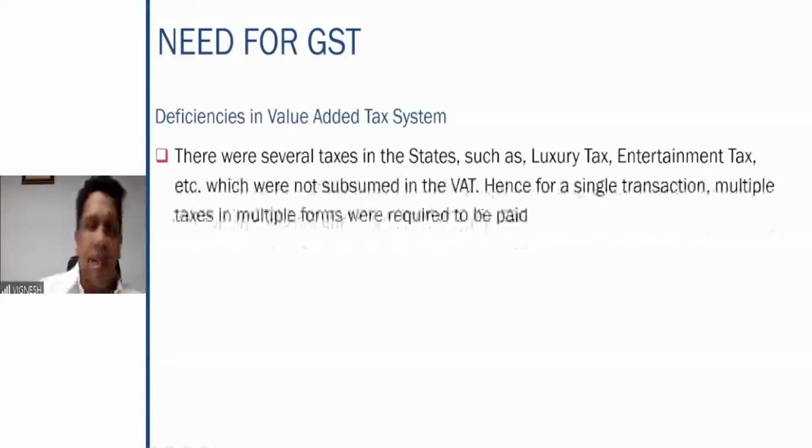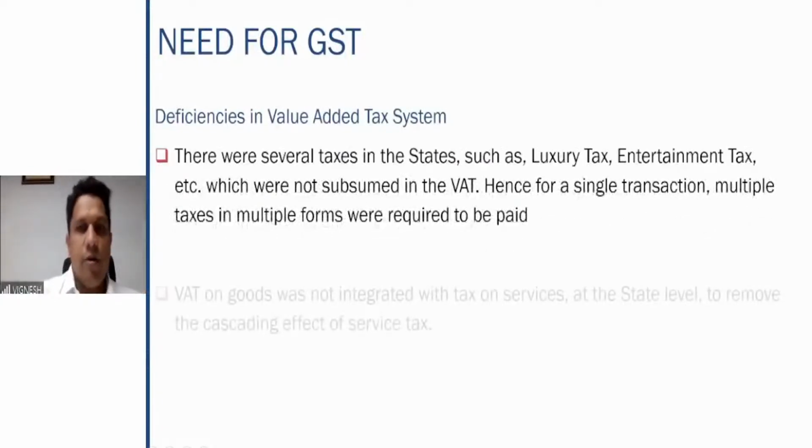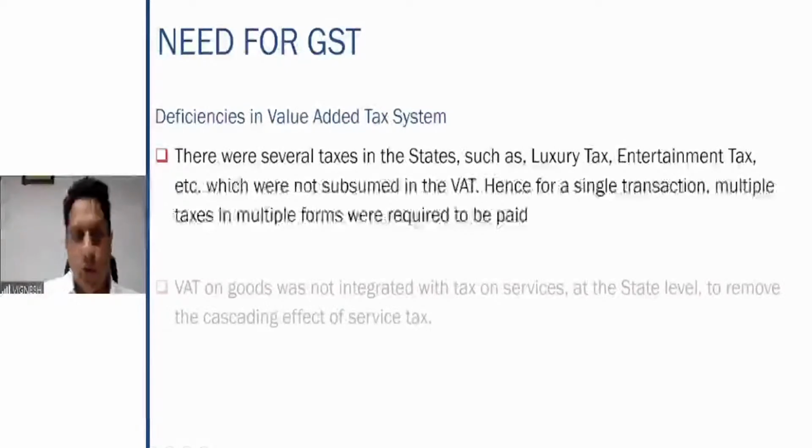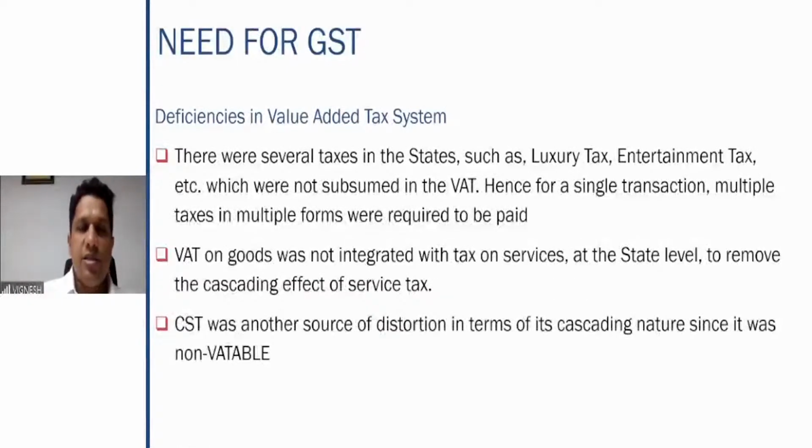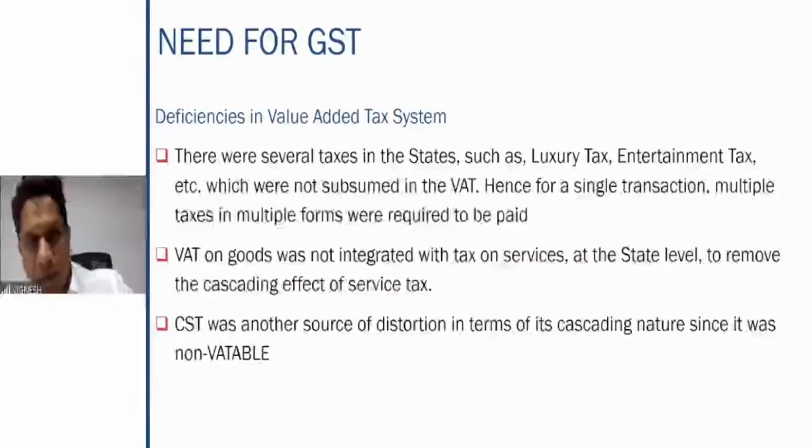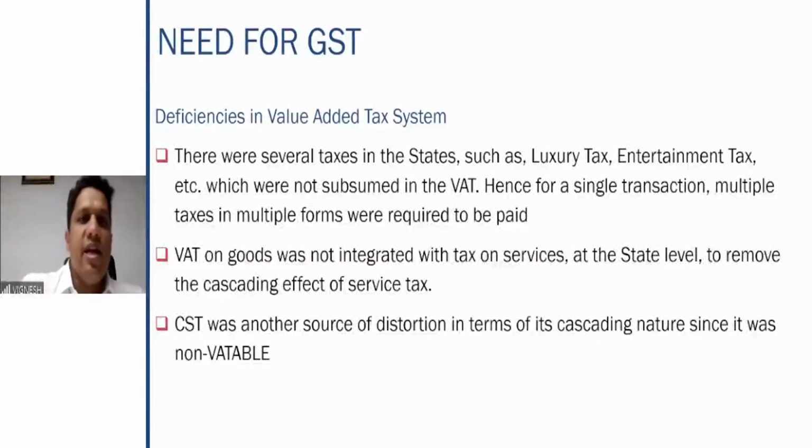Then CST also was another reason for this cascading nature to come. Why? Because CST was central sales tax. VAT used to be applicable on intrastate sale of goods. That is, if you are selling the goods within the state, VAT used to be applicable. If you are selling the goods outside the state, CST used to be applicable. So therefore, the credit of VAT what was paid, you will not get against the CST what you are collecting. So therefore, CST also was another source of distortion because it was non-VATable.